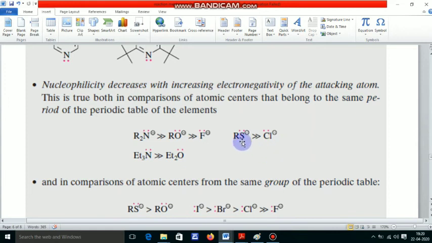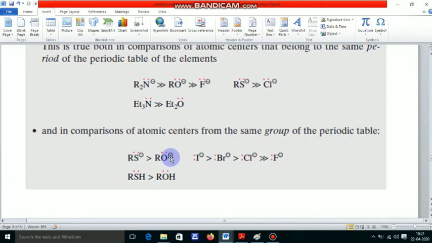Here the nucleophilicity order is RS minus greater than Cl minus, because in RS minus the non-bonding electrons in the S orbital are loosely bound compared to the Cl minus ion. That's why this is more nucleophilic than this molecule. This is another example, and for the same cause it also follows this type of nucleophilic order. Here the nucleophilicity of Et3N is greater than Et2O, because the electronegativity of nitrogen is less than oxygen.